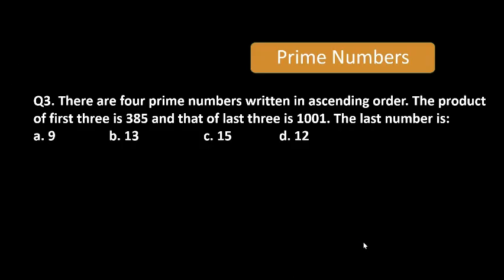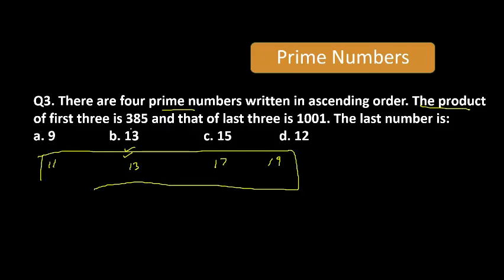See, options are very easy. Number should be prime, so this is the only prime number. This is the answer. But if the options are like 11, 13, 17, 19, then you cannot solve it by options. Then you must be able to solve this. How will we solve this if these are the options?